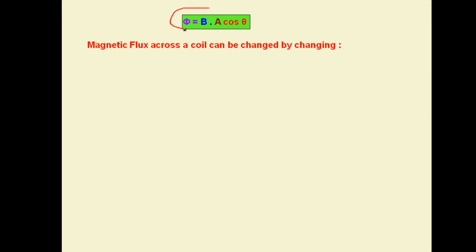So in this formula we can have dependency of this flux on three factors. One is magnetic field intensity, another one is area, and third one is the angle between the two. So by changing these three factors we can have a change in magnetic flux through any surface or coil.